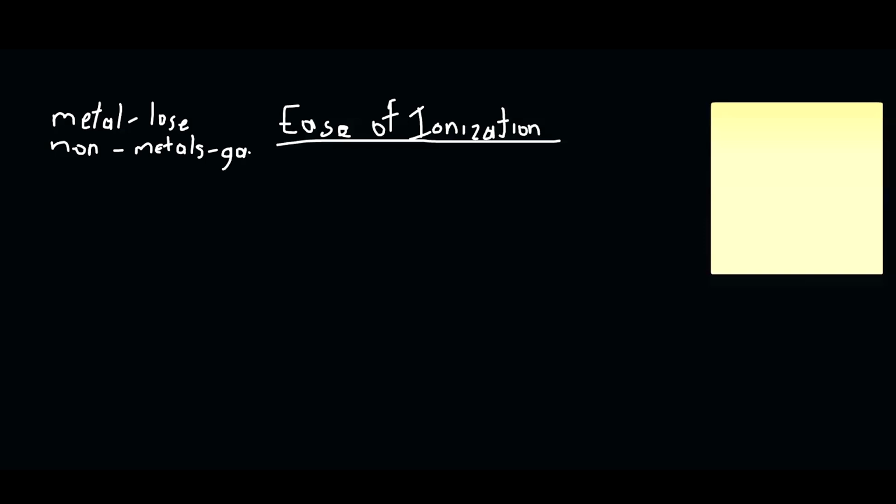Now, as it relates to the ease of ionization, the ease of ionization refers to the ability of the atom to form an ion. I already mentioned that. That is what we mean by ease of ionization. We're going to write it again on the sticky note over here.